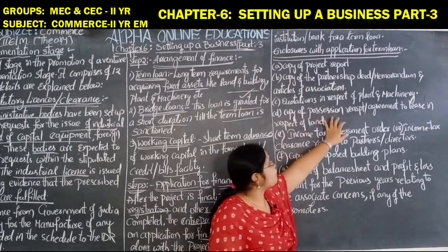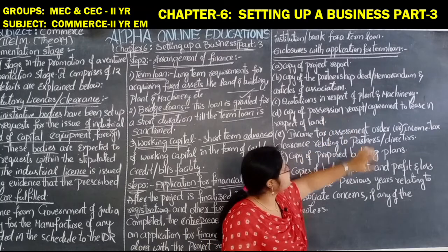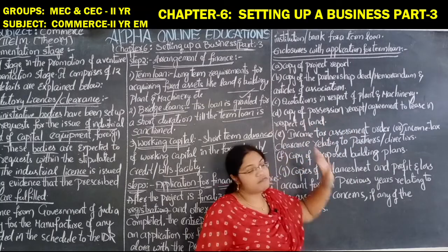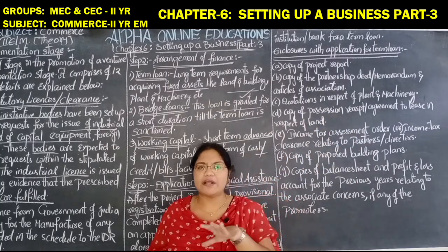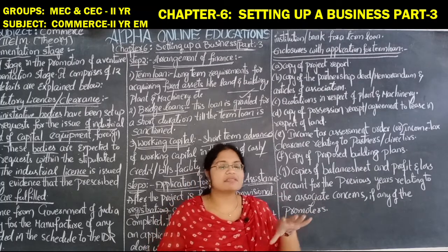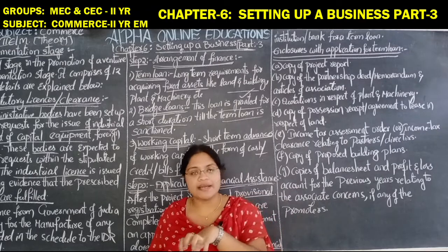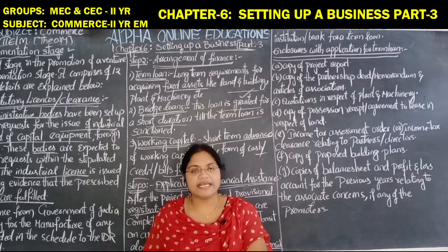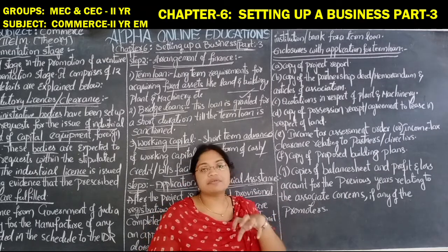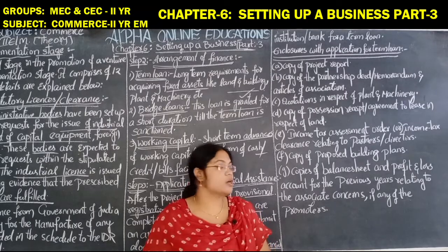Copy of the possession receipt and agreement to lease in respect of land. If you don't have sufficient money to purchase and are taking something on a lease basis, you have entered into a lease agreement, and you have to submit that agreement document also.